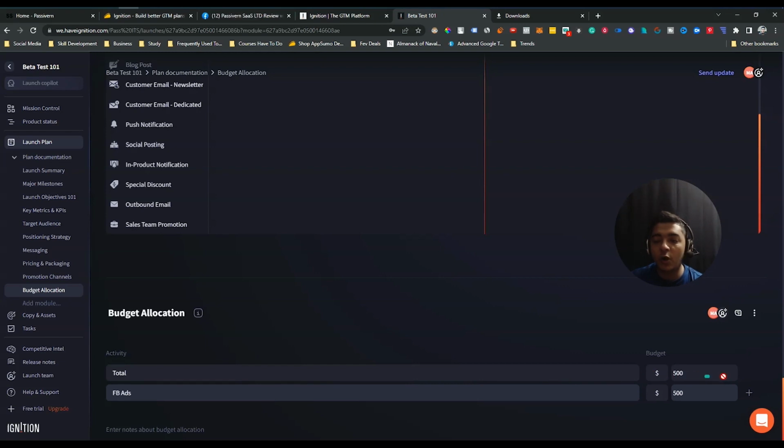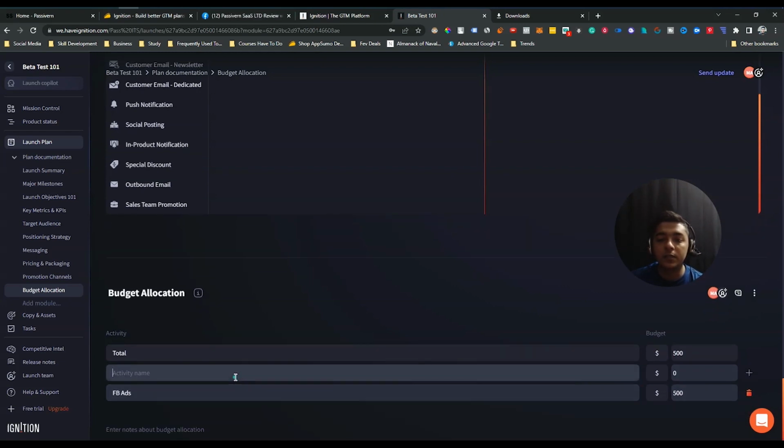See, it's calculating automatically. And then if I click here plus, and suppose this activity name is Google ads, and the budget for Google ads may be, let's say, 1500 USD. And see, the total will be calculated by default, automatically. So these are the things. You can also enter a note for your budget allocation.